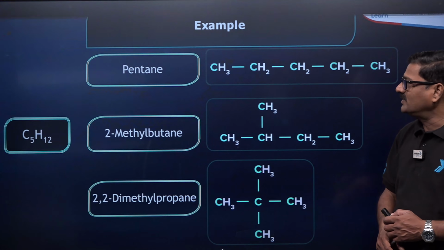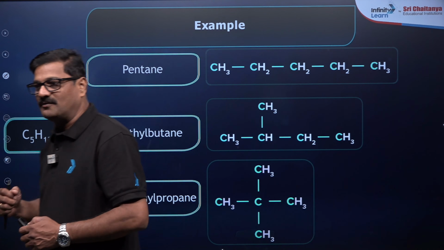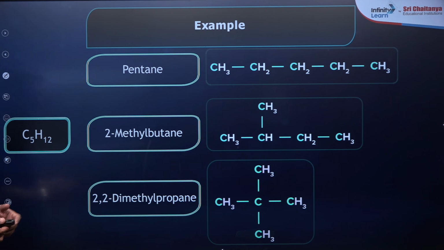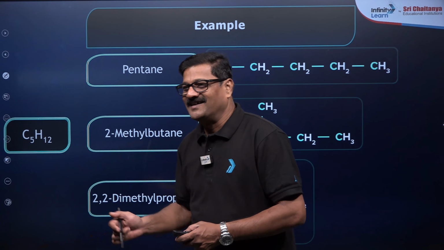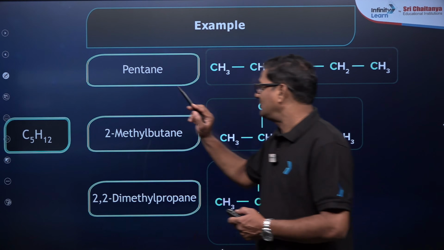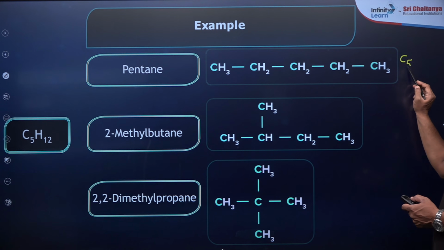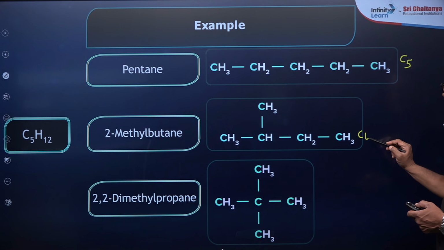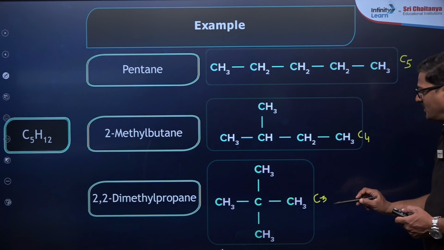Okay. Now moving ahead, example pentane, C5H12. C5H12 has 5 carbon atoms together as a chain, 4 carbons together as a parent chain, and 3 carbons together as a parent chain.